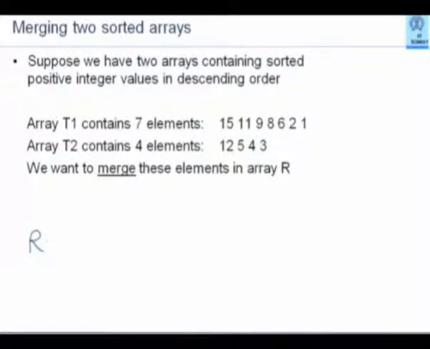Can you tell me what will be the contents of R? What will be the first element? Yes? 15.